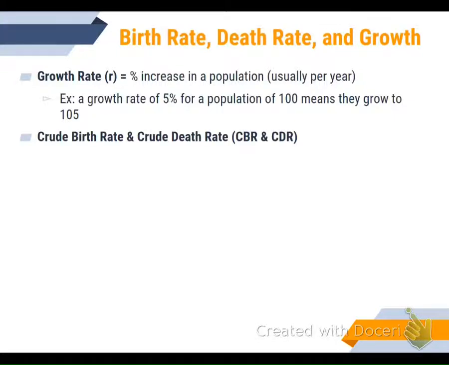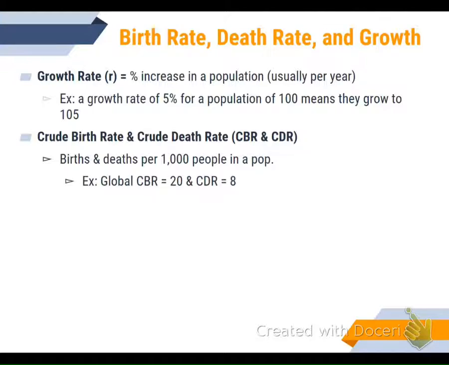Crude birth rate and crude death rate look at how many births and how many deaths there are per 1,000 individuals in the population. For example, if the global crude birth rate is 20 and the crude death rate is 8, that would mean there would be an additional 12 people per 1,000 added to the population.